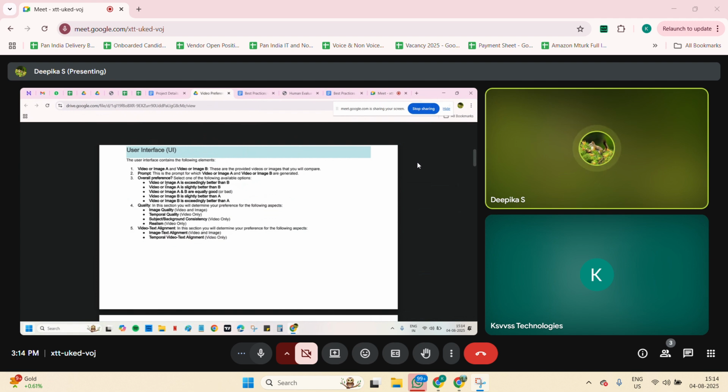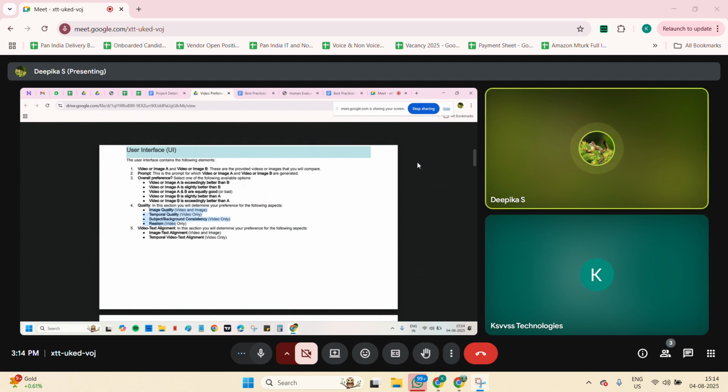Video A is better than B. We will have certain criteria like slightly better, exceedingly better, both are good, same scenarios. We will be getting those options. Next, we will have a quality criteria. In that, we will have image quality, temporal quality, subject background quality, and realism.